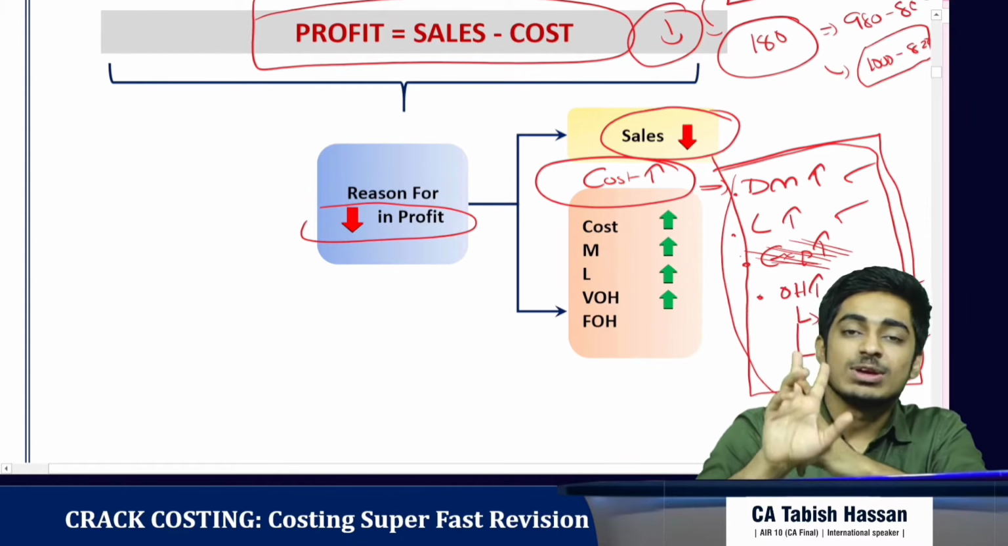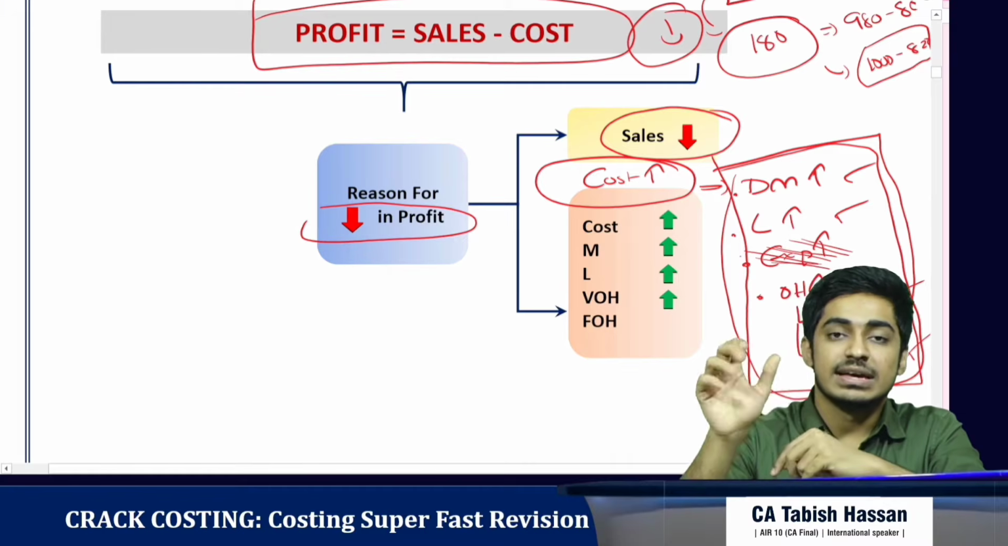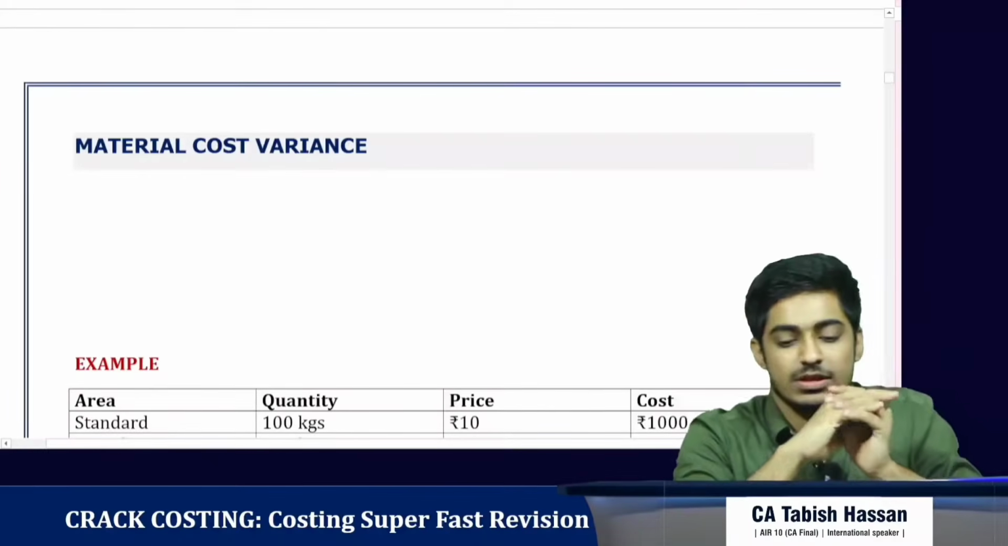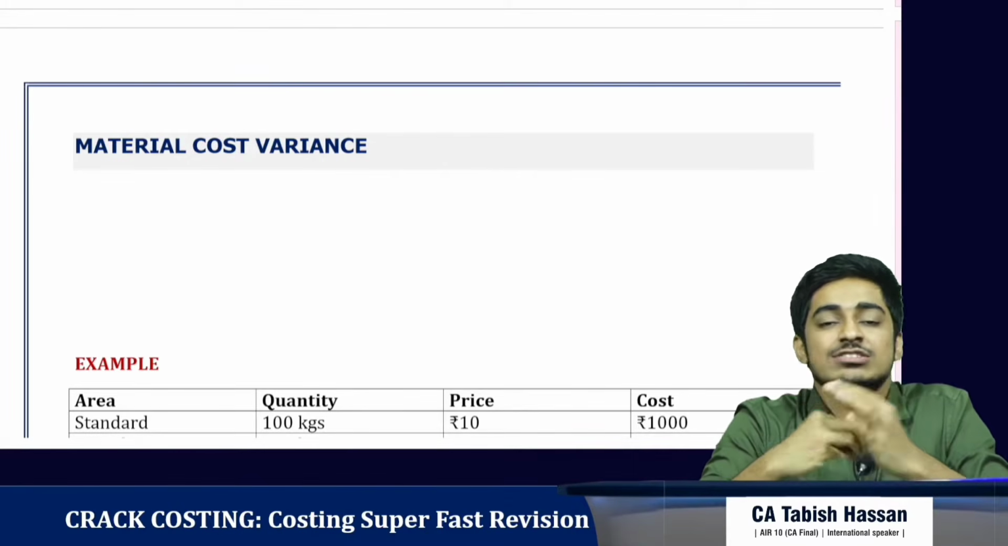Third, we'll analyze why variable overheads has gone up. And fourth, we'll analyze why fixed overhead has gone up. Clear with this till now? So now let's analyze why the cost of material has gone up.